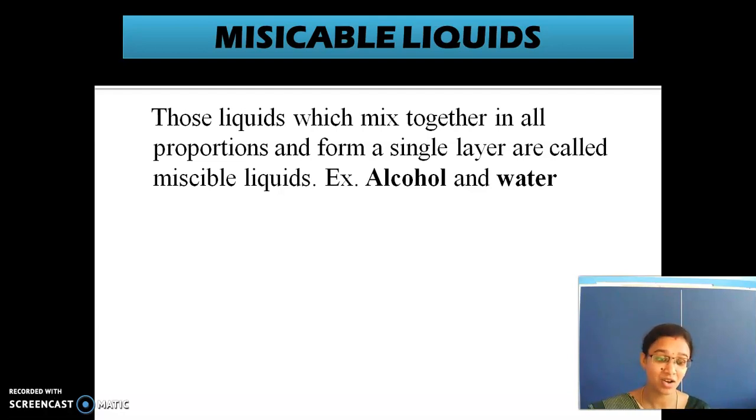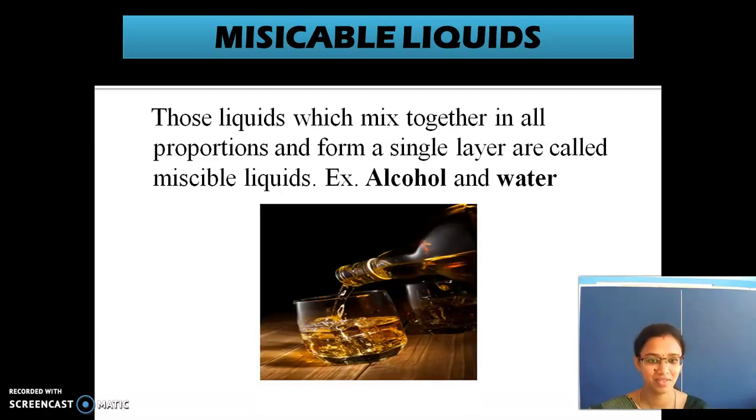Example is alcohol in water. See here, if we mix alcohol with water, both of them mix together and it will be only one layer. If you see that, you will be able to see only one layer. So these types of substances are called as miscible. Which mix together well and give only a single layer is called as miscible.